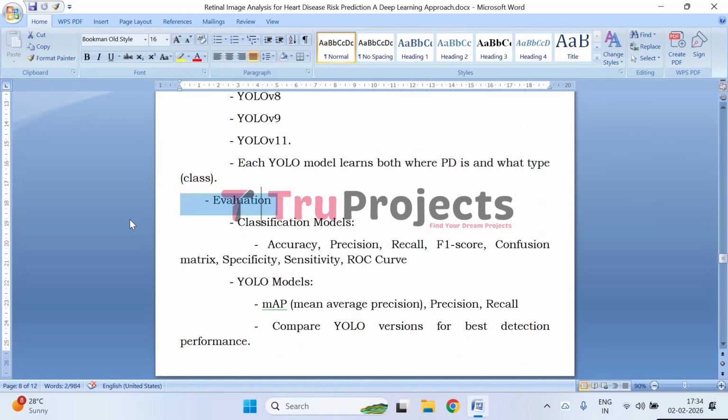Next, evaluation. Classification models are evaluated using metrics such as accuracy, precision, recall, F1 score, confusion matrix, sensitivity, specificity, and ROC curves. YOLO models are evaluated using mean average precision and recall. And different YOLO versions are compared to identify the best performing detection model.